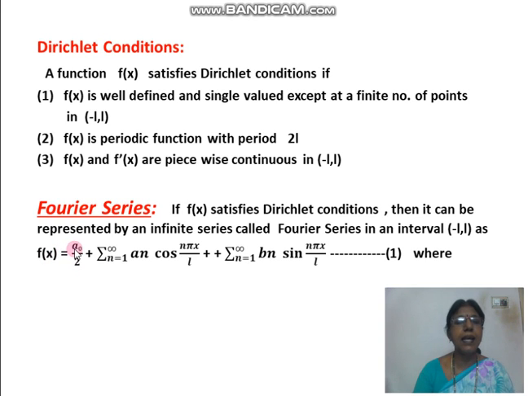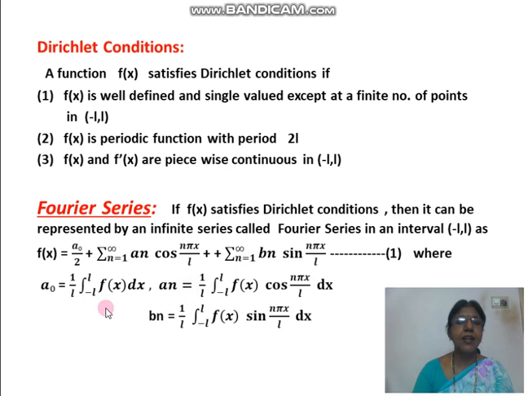But what are a naught, a n, b n? a naught is equal to 1 by L integral minus L to L f of x dx, a n is equal to 1 by L integral minus L to L f of x cos n pi x by L dx, and b n is 1 by L integral minus L to L f of x sin n pi x by L dx.